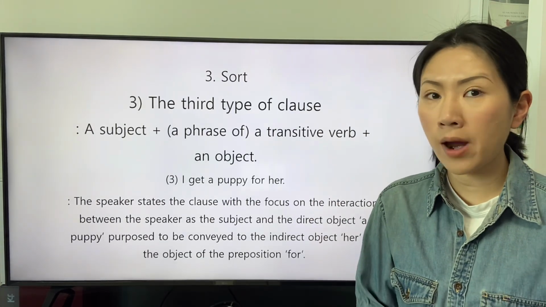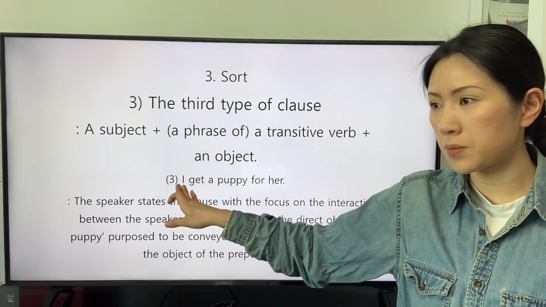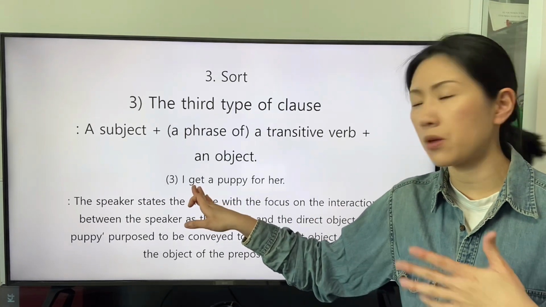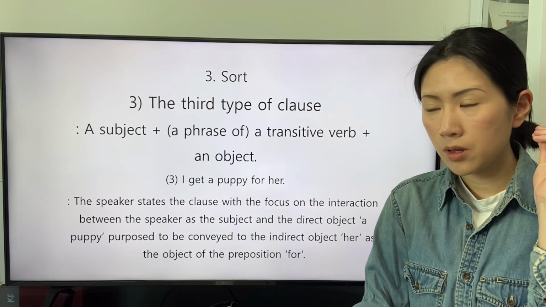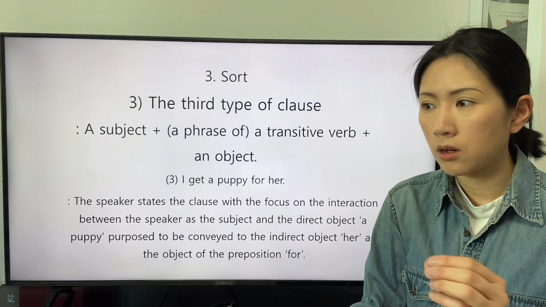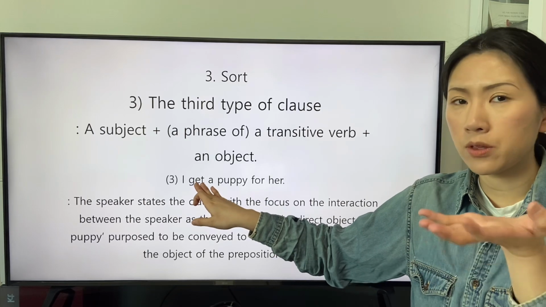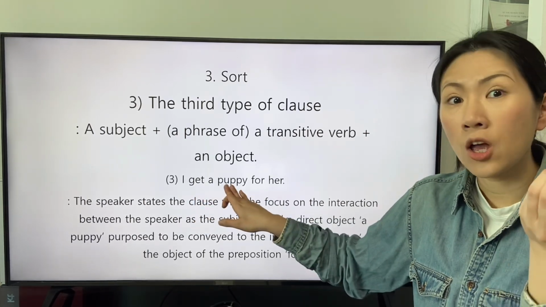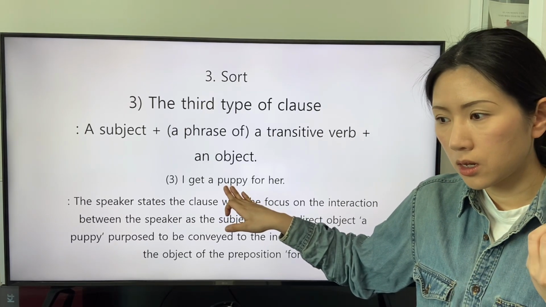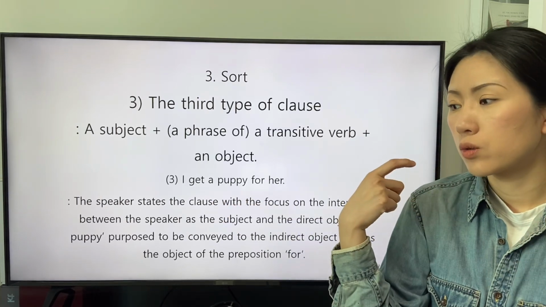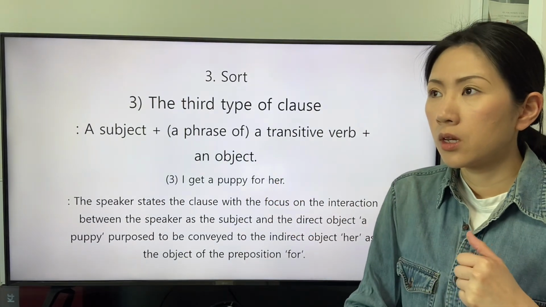This clause describes the reason why the speaker as a subject actualizes the action indicated by the transitive verb get: the conveyance of the action indicated by the transitive verb get and a direct object, a puppy, to the indirect object, her.